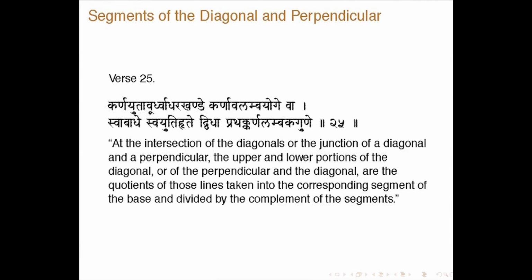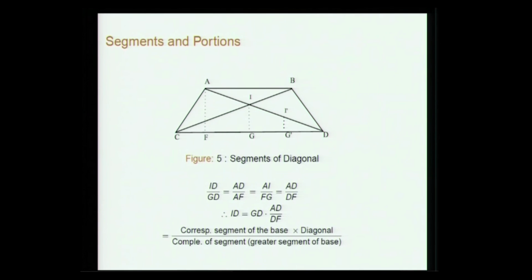So, again I will state this verse: कर्णयुता ऊर्ध्वाधर खंडे कर्णावलंब योगे वा स्वाबादे स्वयुति हृते विधा पृथक कर्ण लंबक गुणे. So this is the result, and there is a translation, but instead of reading out the translation, I am telling what he is trying to say.